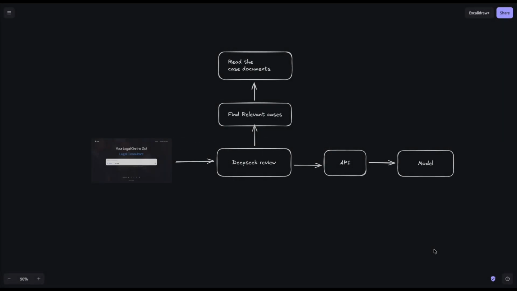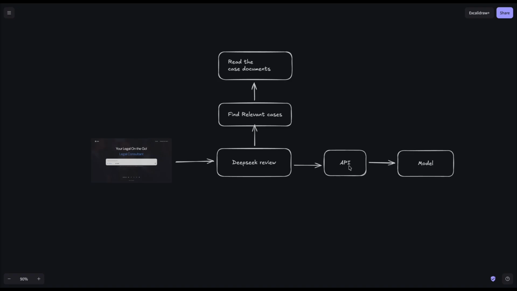In terms of how the overall project is built, when a user makes a request from the front end, the request is sent to the DeepSeek chat review agent. Then this review agent has two tools. The first one is to find the relevant cases. Then it's going to find all relevant cases and read the case documents. After it reads the case documents, it's going to build an accurate context. Then it sends it to our API.